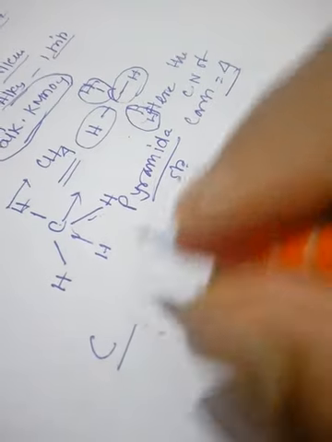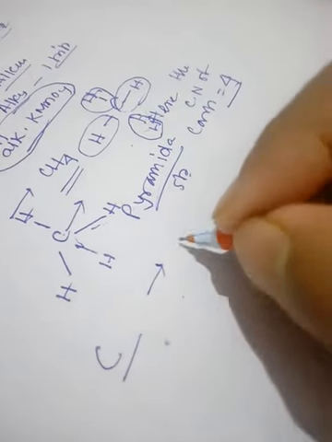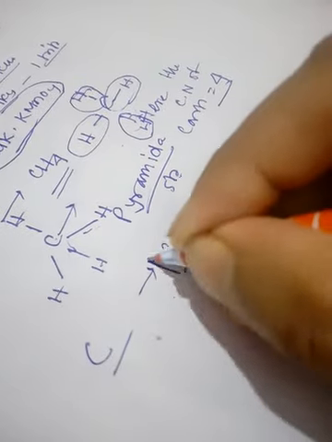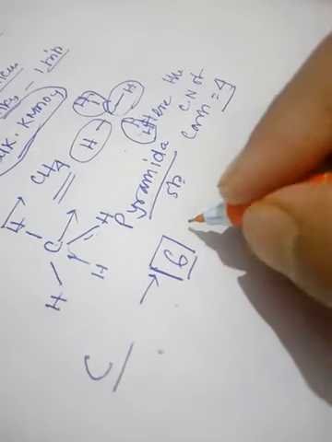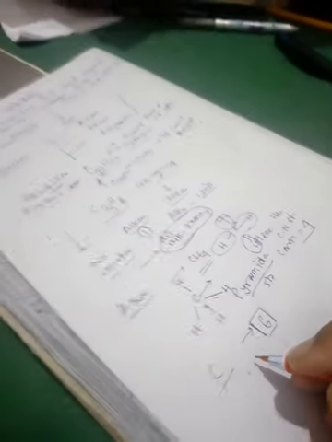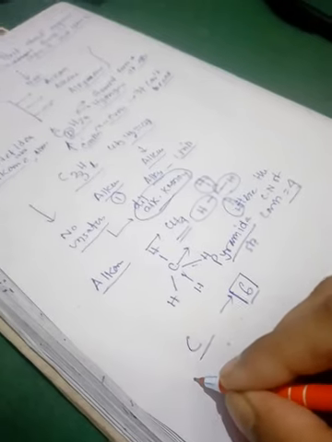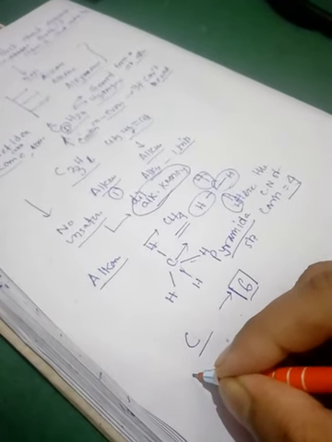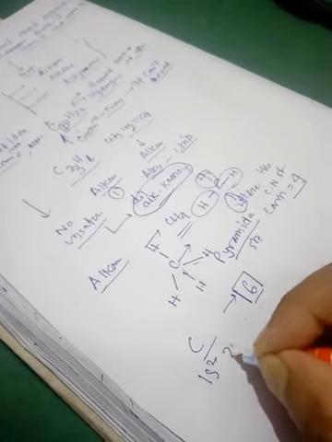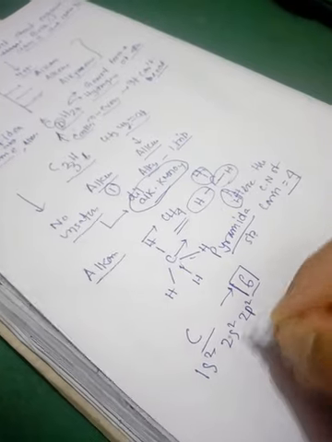Now if we see about carbon, we all know that the atomic number of carbon is 6. In the previous class we learned about general inorganic and organic chemistry. In case of carbon, the electronic configuration is 1s2, 2s2 and 2p2.